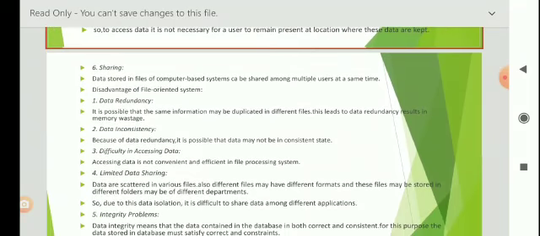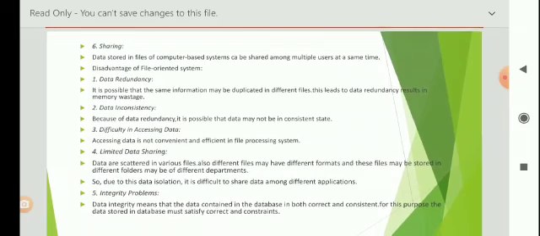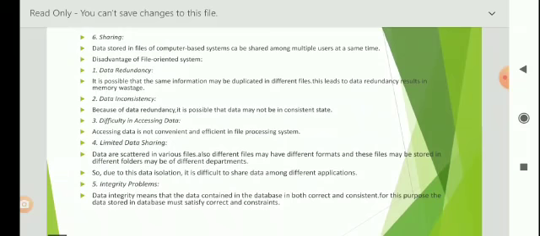Coming to the disadvantages of file-oriented system. First one is data redundancy. Redundancy means duplication of records. It is possible that the same information may be duplicated in different files. This leads to data redundancy, which results in memory wastage.